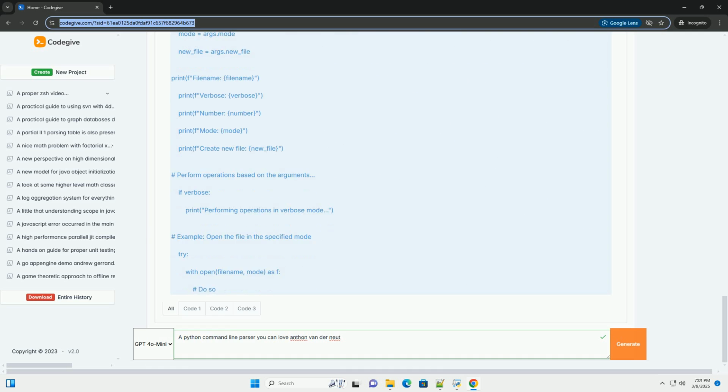User friendliness: design the command line interface with the user in mind. By following these principles, you can create command line parsers that are not only functional but also a pleasure to use, parsers that Anthon van der Neut himself might admire. The argparse module is your friend. Learn to wield it effectively, and you'll be well on your way to building powerful and user-friendly command line tools.